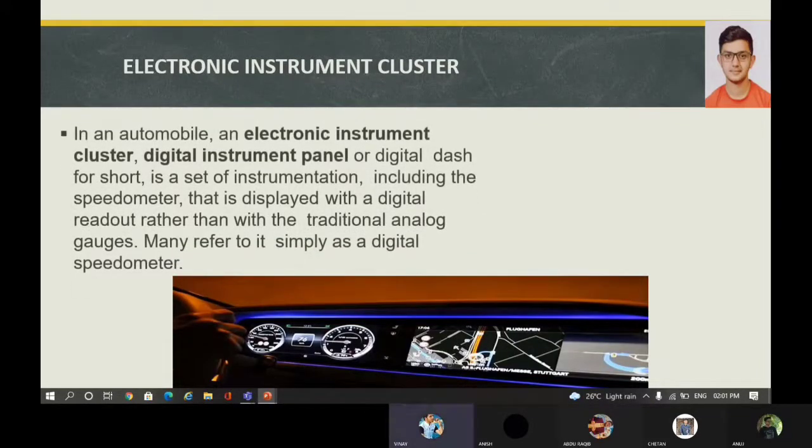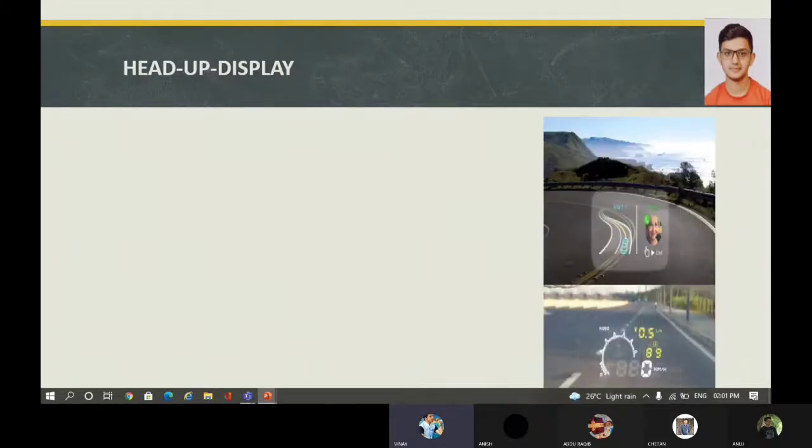In the diagram we can see that in an automobile, an electronic instrument cluster, digital instrument panel or digital dash for short, is a set of instrumentation including the speedometer that is displayed with a digital readout rather than with the traditional analog gauge. Many refer to it simply as a digital speedometer. Next, we'll see about head-up display.